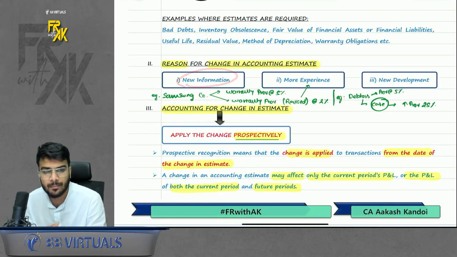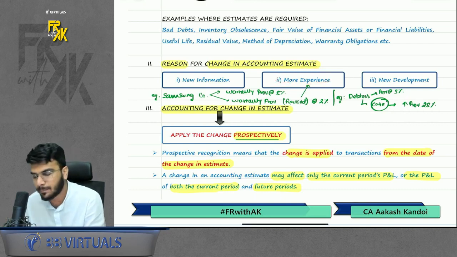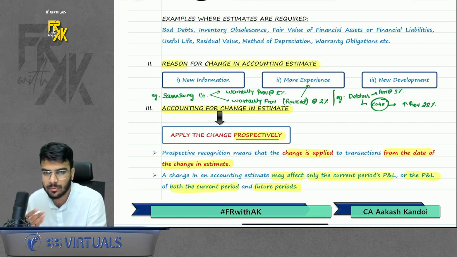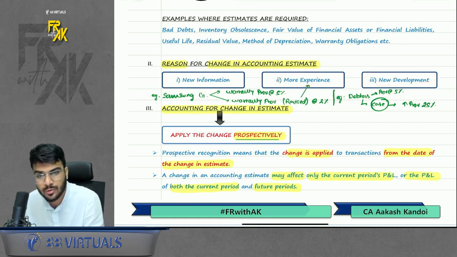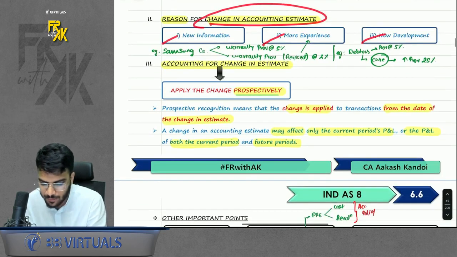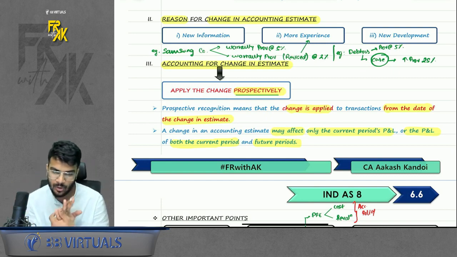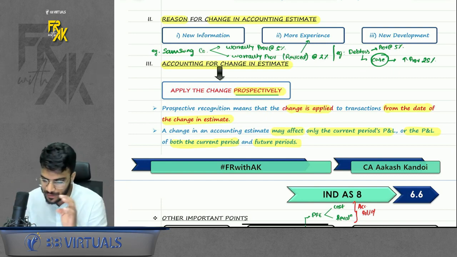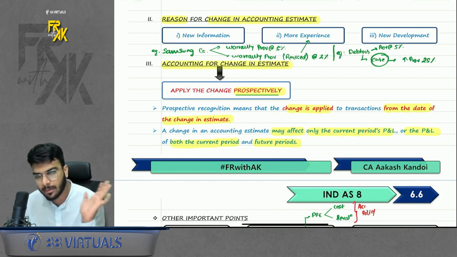Either you receive any new information because of which you feel that you will have to change your estimate, or you get more experience. You feel that the past estimate is not proper, and you have to increase or decrease the estimate based on your new experience, or there is any new development due to which you feel the estimate can change. Due to these 3 reasons, you can change your estimate. Whenever you change any estimate, it is always applied prospectively. Prospectively means you will not change your comparatives. The day you decide to change the estimate, from that particular year apply the change. Do not touch the previous year figures, right? So you will apply the change from the date of change in estimate. It may affect only the current and future periods but not the past comparatives.